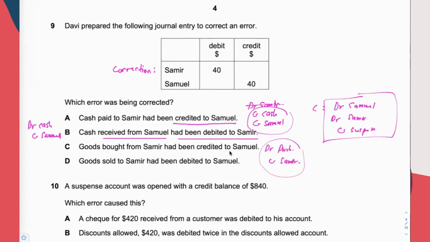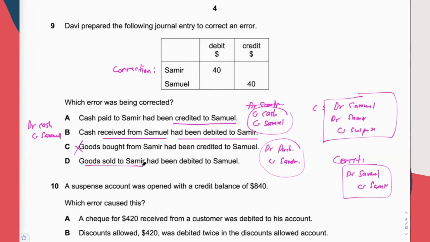But they credited Samuel. Supposedly they are supposed to credit Samuel, but they credited Samuel. So the correction is we have to debit Samuel, credit Samuel. So this is also not the answer. Almost there. But this is the other way around, the C.